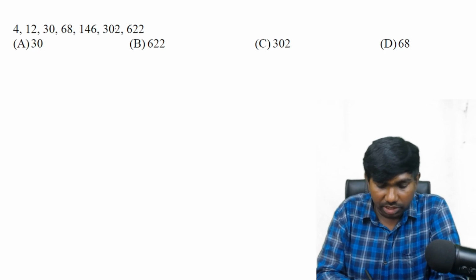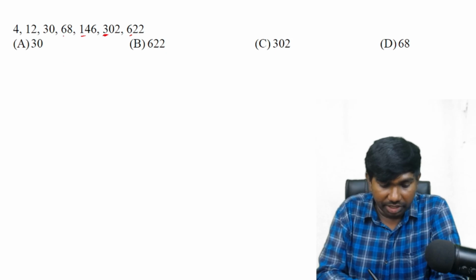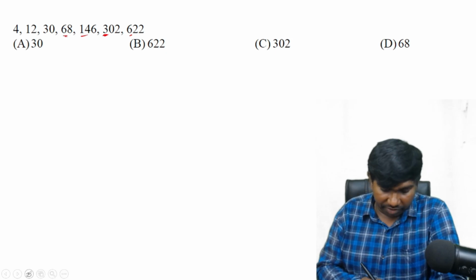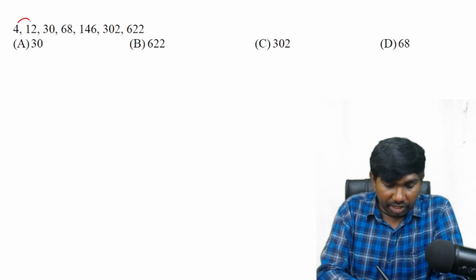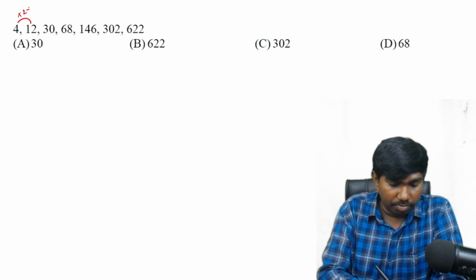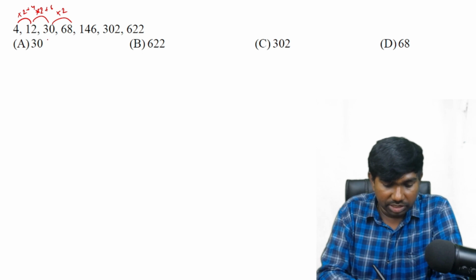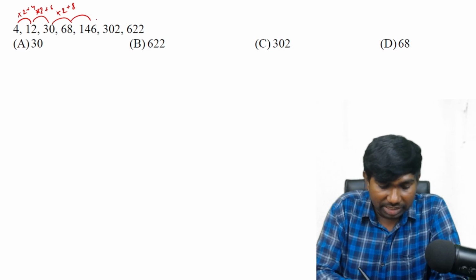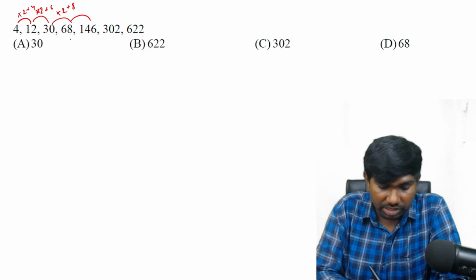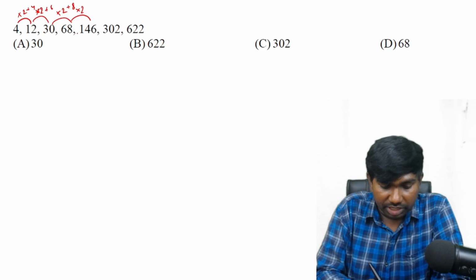Yeah, next one. Here also into 2 is appearing because 300, 600, near about 150 and 300, near about 70 and 140. Let us try with into 2. From the beginning I'm coming into 2 and it is plus 4. Into 2 is 24, plus 6, into 2 is 30, 2 is 60 plus 8, into 2 68 double, 120 plus 16 is 136. Into 2 is 136 and it is plus 10. So if you observe, into 2 is fixed here also. Plus 4, plus 6, plus 8, plus 10.